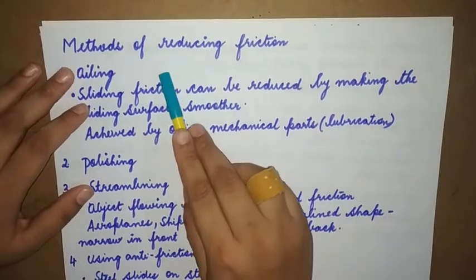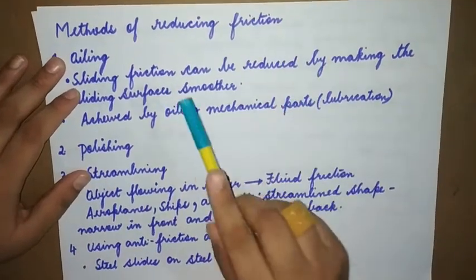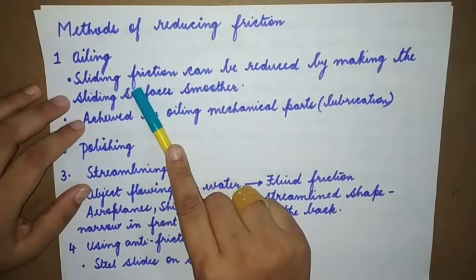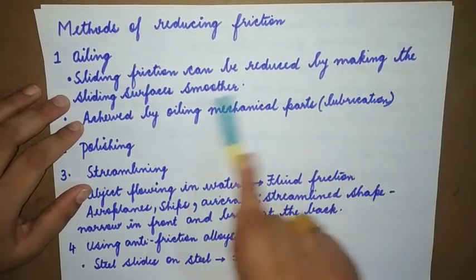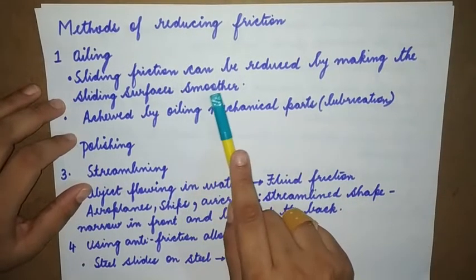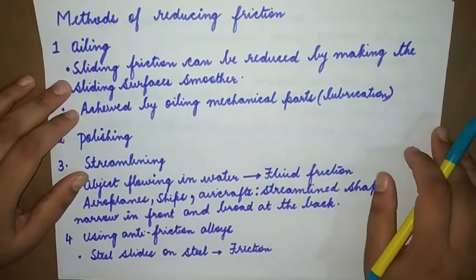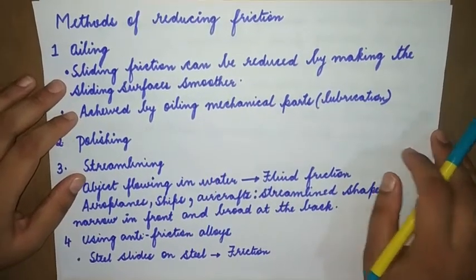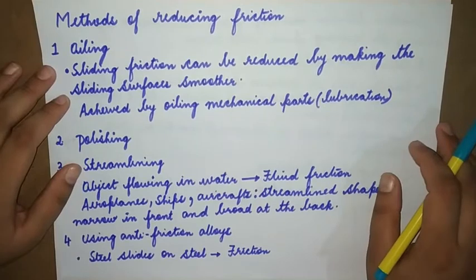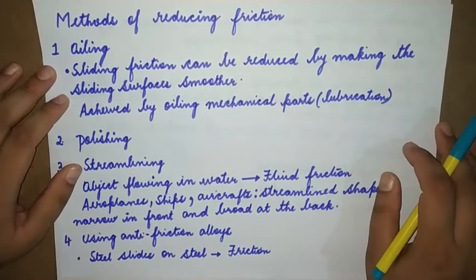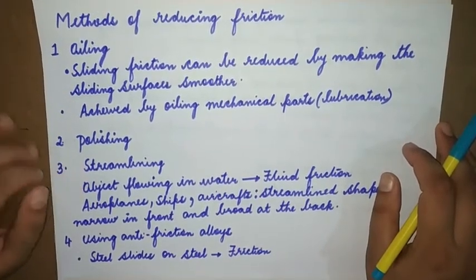What are the various methods of reducing friction? One is oiling. Sliding friction can be reduced by making the surfaces slide over each other. Now there are two surfaces, and you want one surface to slide over the other. It can be done by oiling.